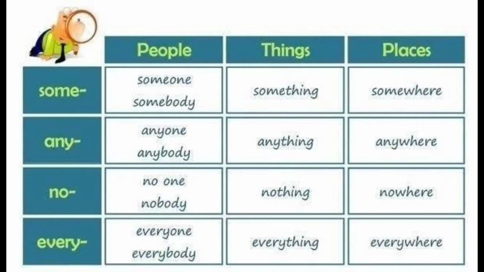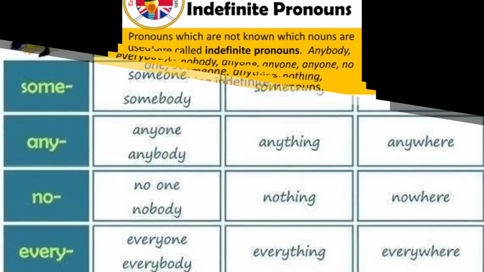So words like somebody, someone, anybody, anyone, no one, everyone, everybody, these are the words used to refer to people. But words like something, anything, nothing, everything refer to things. For places, you can use somewhere, anywhere, nowhere and everywhere. These are the words that show the places.